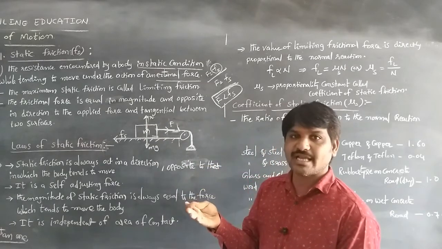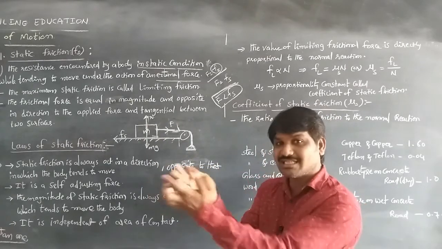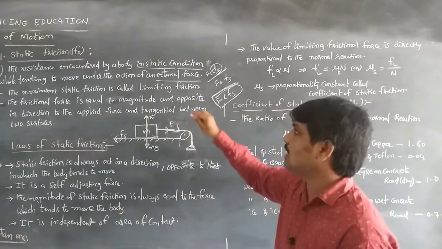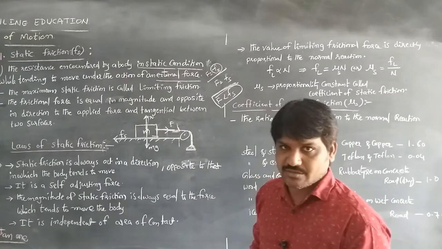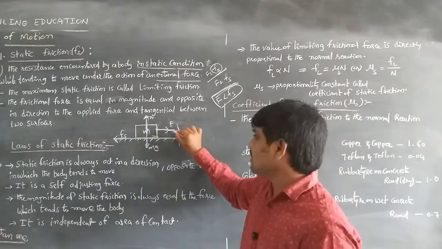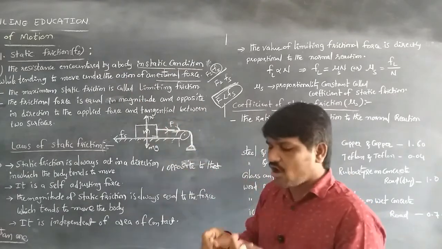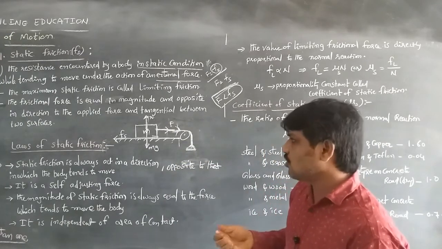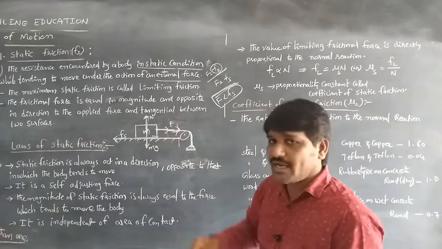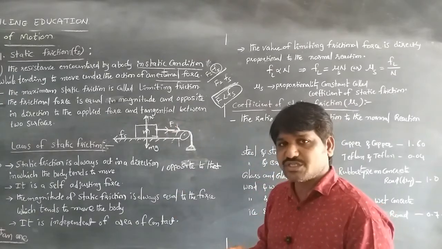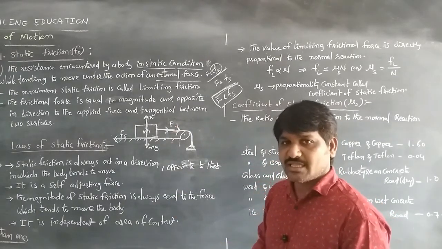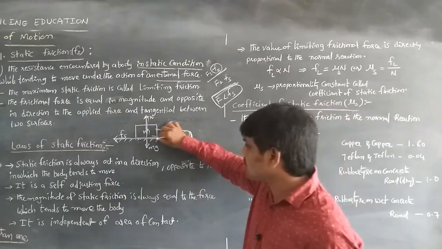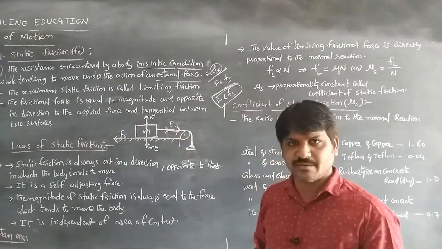When an external force is acting, the resistance encountered by a body that tends to move, while it is in a static condition, is called static friction. Whenever the net external force acting on the body increases, the applied force equals the frictional force. When the body is ready to slide, the frictional force comes to its maximum state.